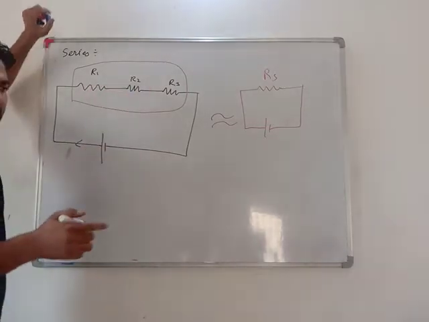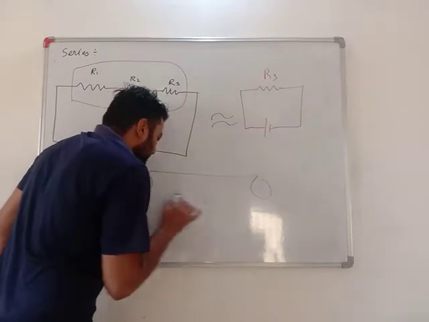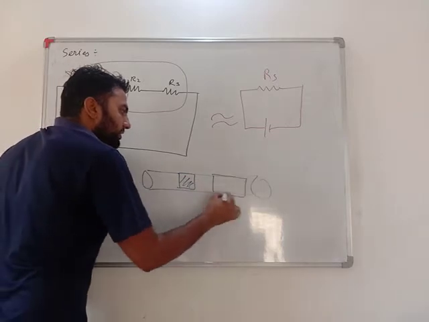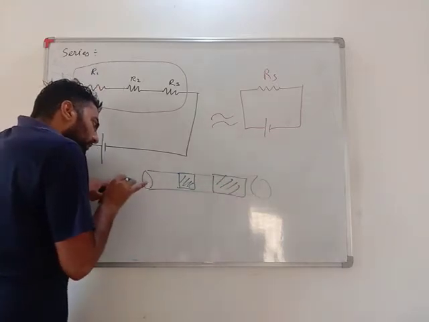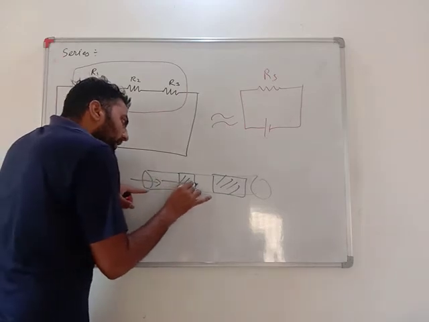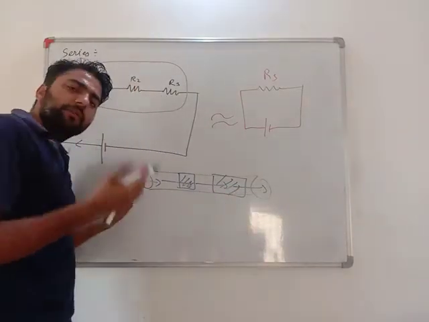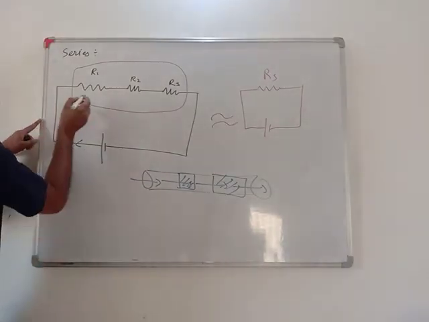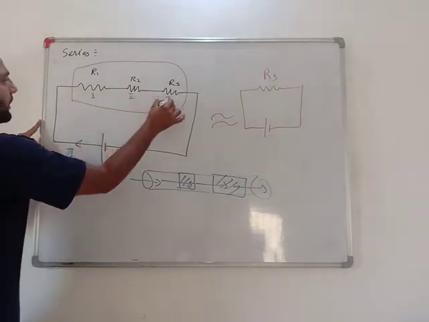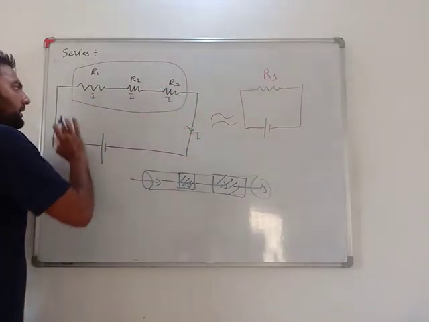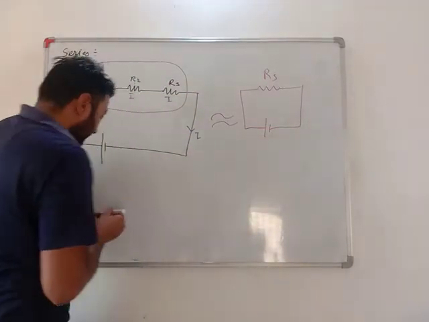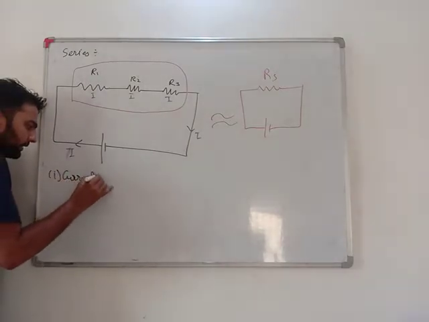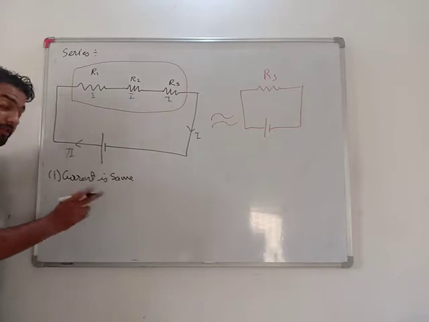They will oppose. For example, let's say this is pipe. Here it is some blockage. Here the blockage is quite large. But the amount of water entering in this pipe, going from here, going from here, going from here, will be same. So similarly, the current I in the circuit, here it is also I, here it is also I, and here it is also I. Everywhere the current in the circuit is I. Very important. In series, current is same.